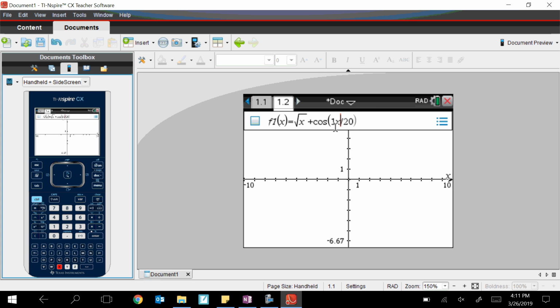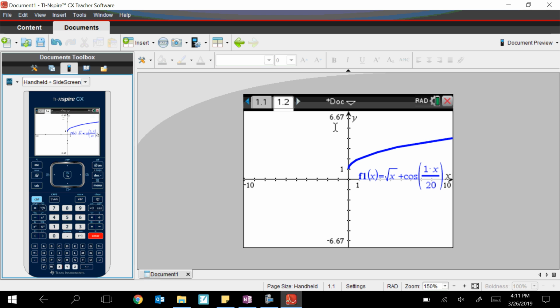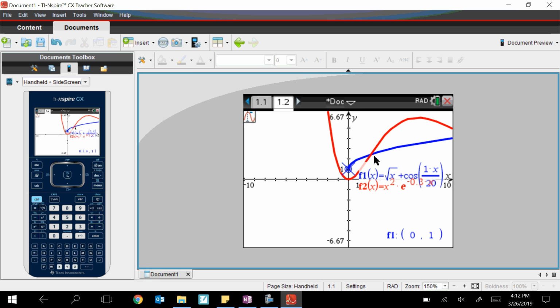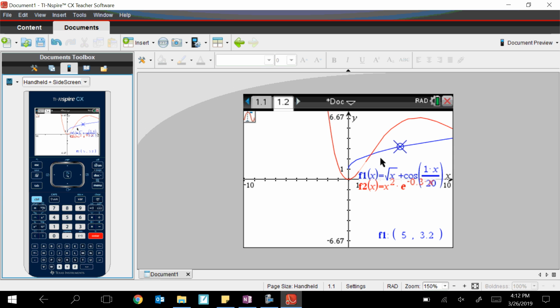Okay, so that's our E function, and then let's add just a second function here. Let's add the t squared, so x squared, and then, where's the E button? There it is. E to the negative 0.3x. Boom. So there's our 2 graphs. Our first task was to interpret the meaning of and give the value of E of 5. So let's get that value real quick. Let's trace the graph, and we need it to be at x equals 5. So when x equals 5, the E function is 3.2.